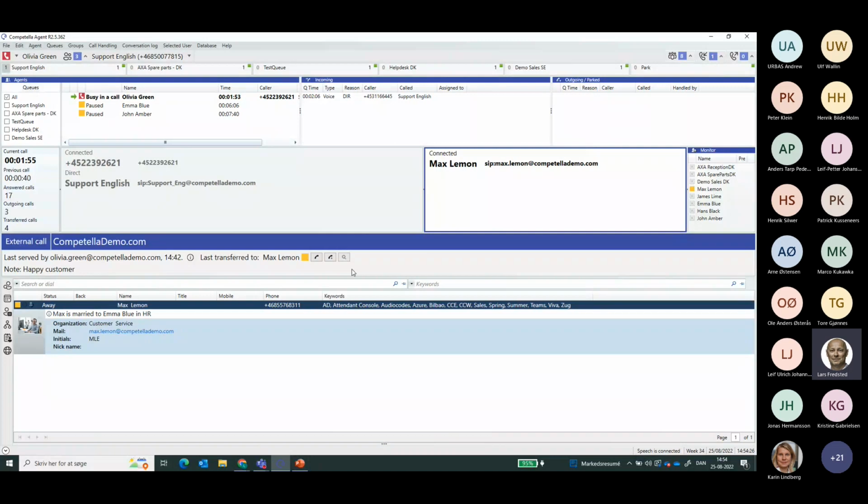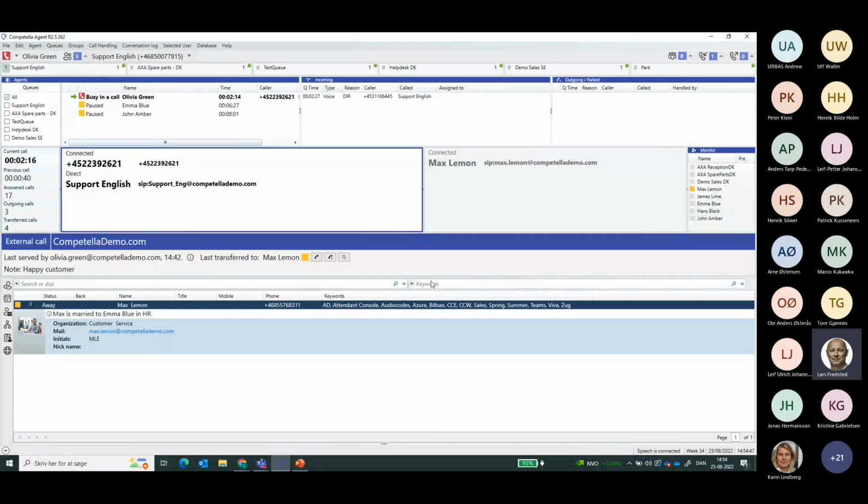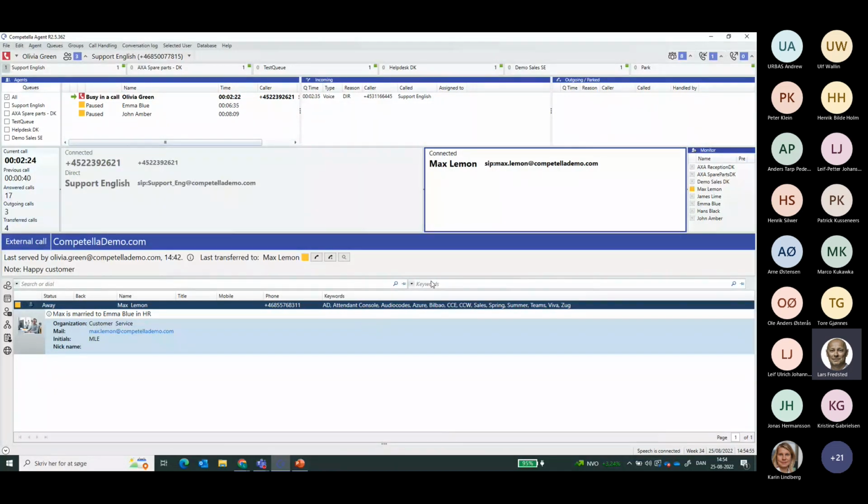So now being connected, this gives me the option to present the caller to Max and tell a little bit about the inquiry of the caller. Max might ask a few questions about what the call is concerning, and that gives me the option to toggle back to the original inbound caller, ask some questions, return back to Max, reply to Max, it's about this and that. And then maybe Max, as a subject matter expert, will say, please, can you make a 3-party conference?